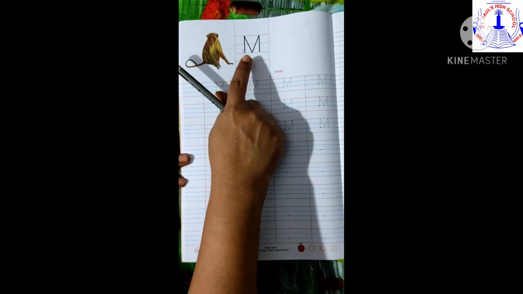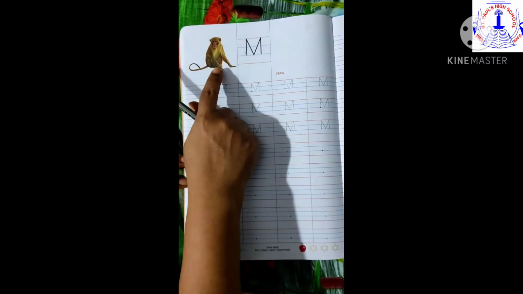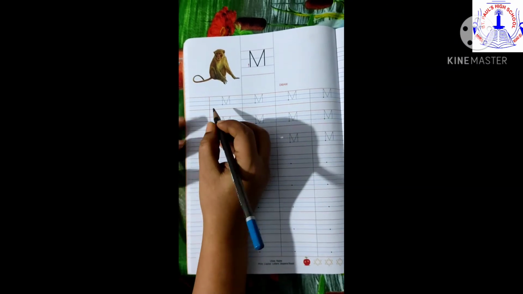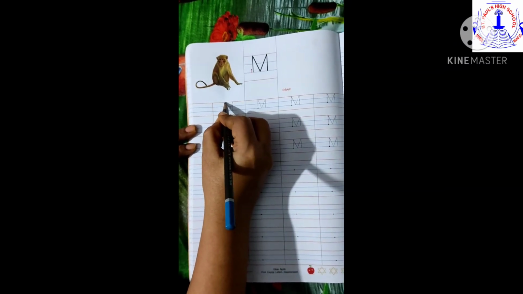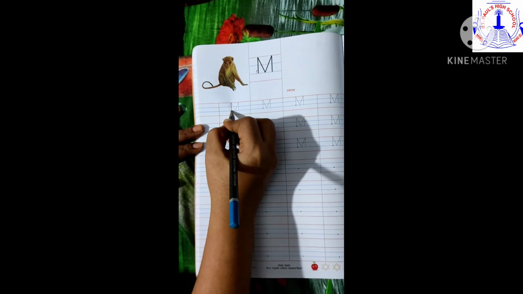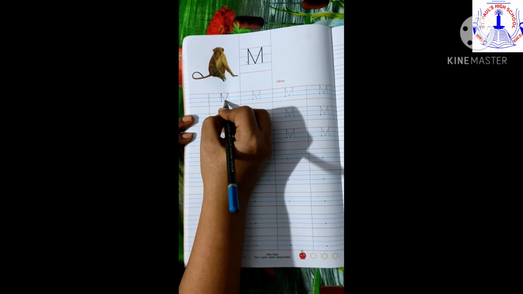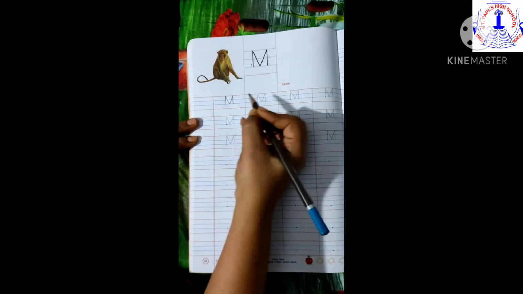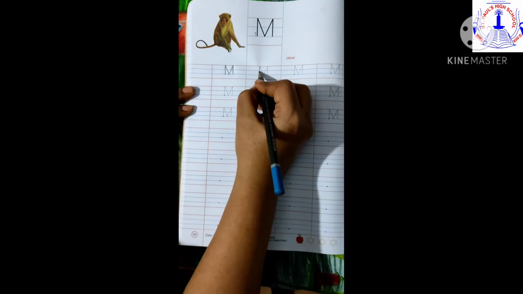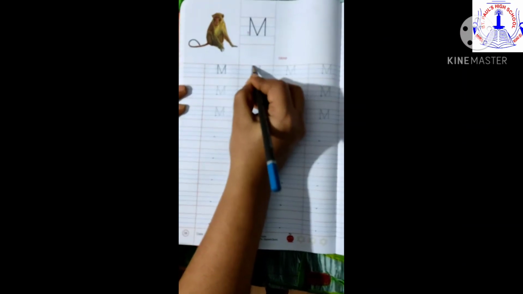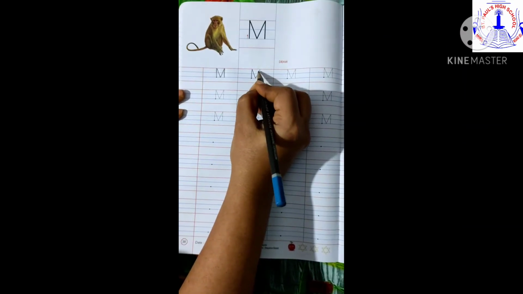Okay, so you all ready to see how to write letter M? So here we go. Okay children, so this is M. M says mo, M for monkey. So let's write M. Put a standing line and then a slanting line and then another slanting line and then a standing line. So children, this is how you write letter M.